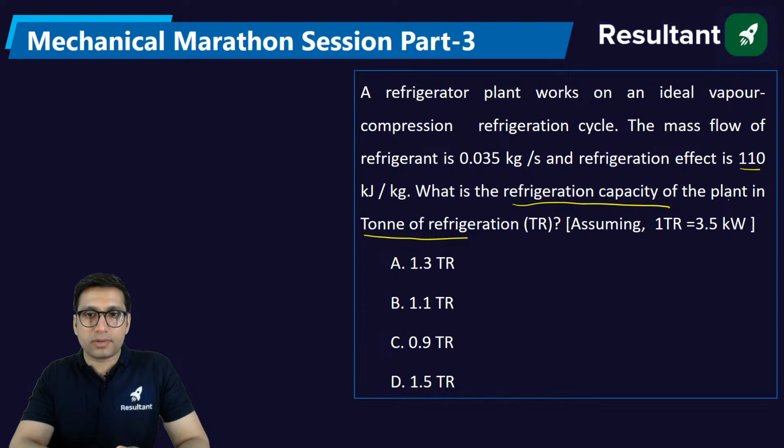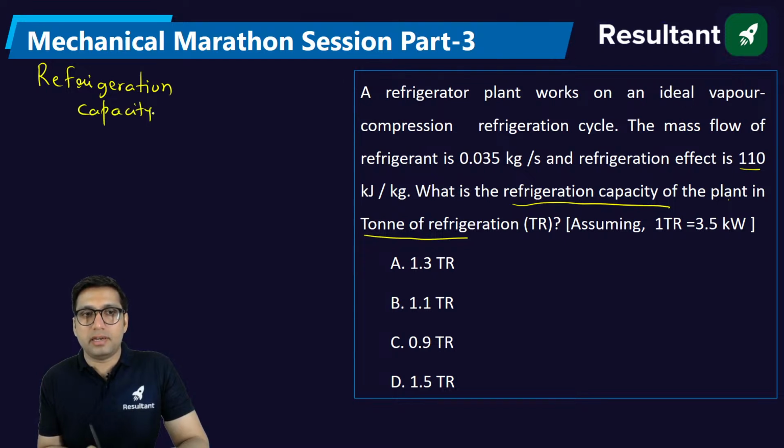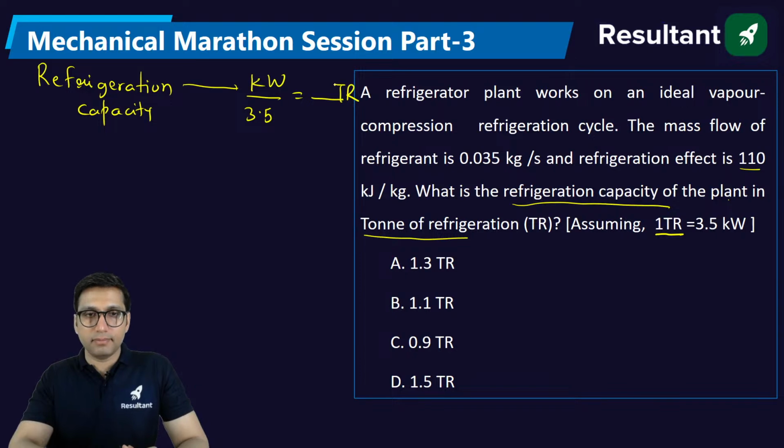If it is understood, what is being asked in this question? They are asking the refrigeration capacity, but not in kilowatt. Generally refrigeration capacity is in kilowatt. How to find in tons of refrigeration? Divide by 3.5, you will get this value in tons of refrigeration, because 1 ton refrigeration is equal to 3.5 kilowatt.